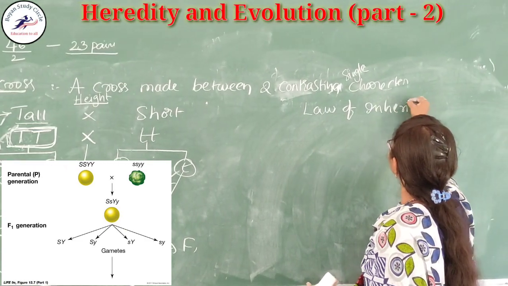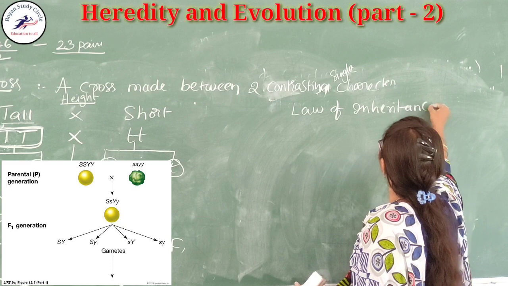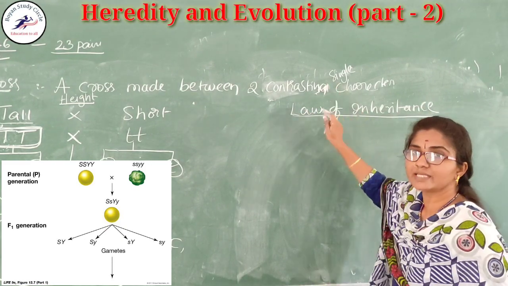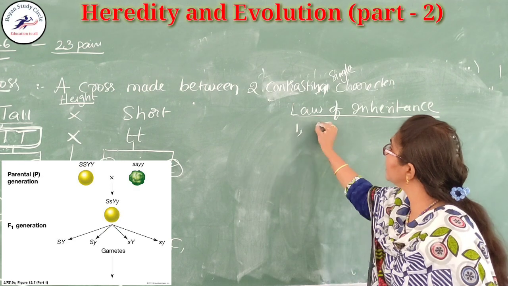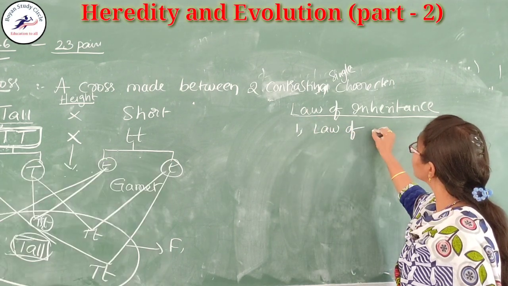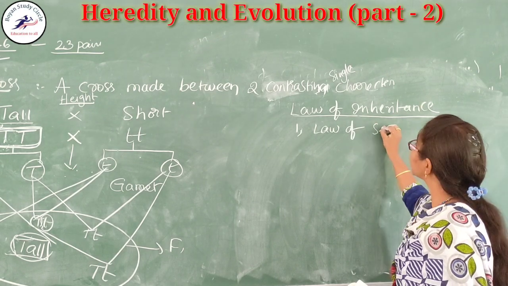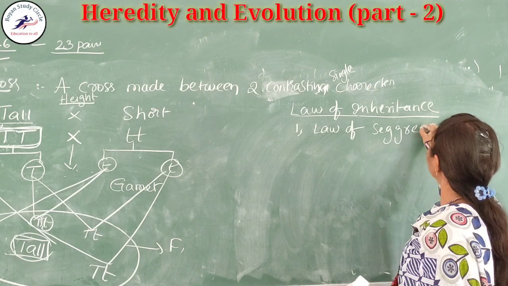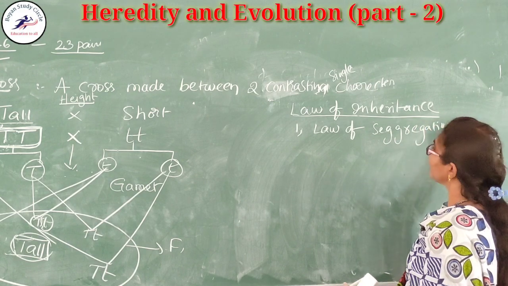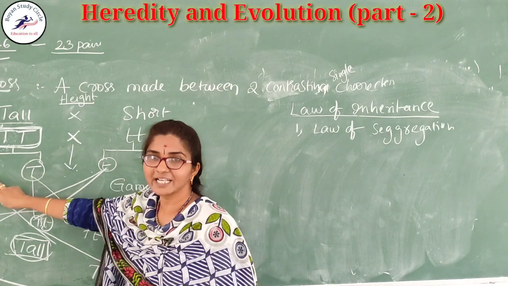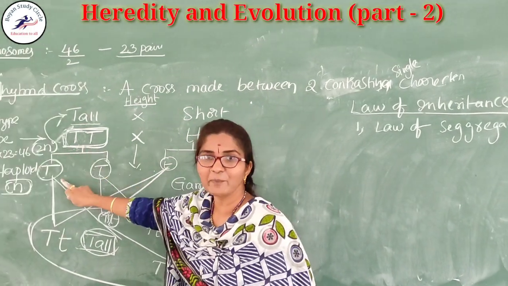In the starting of this lesson, I explained that the laws of inheritance were proposed by Sir Gregor John Mendel. In this one, what I wrote: law of what? Segregation. Law of segregation here in the monohybrid cross: during gamete formation, what happens?